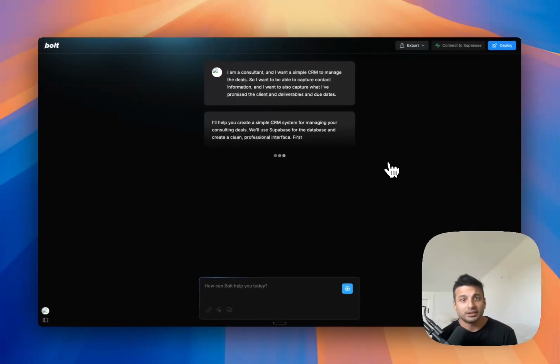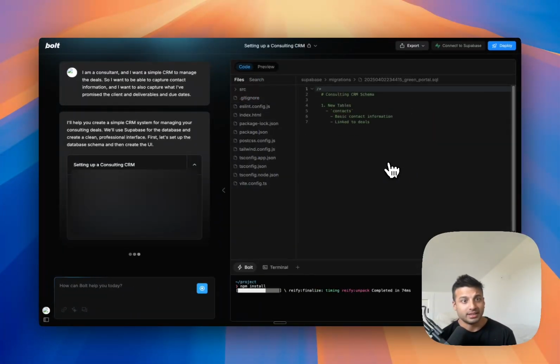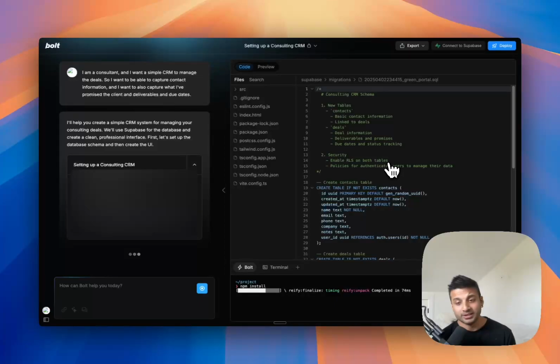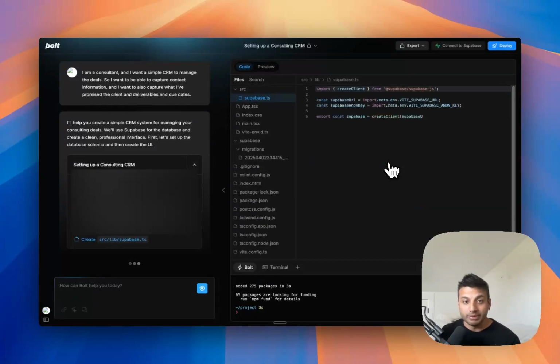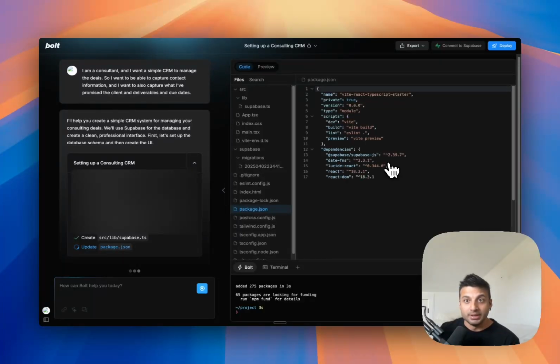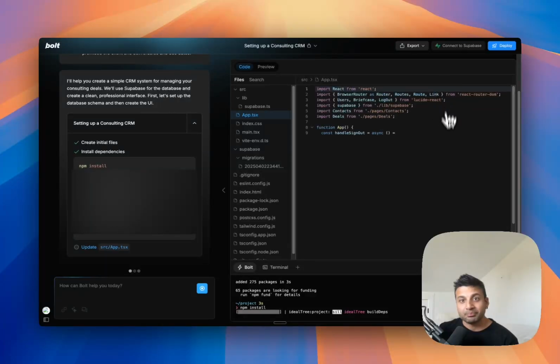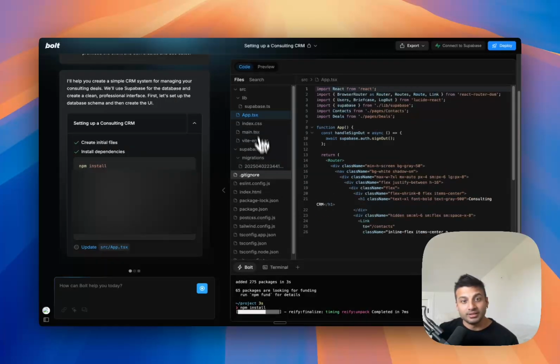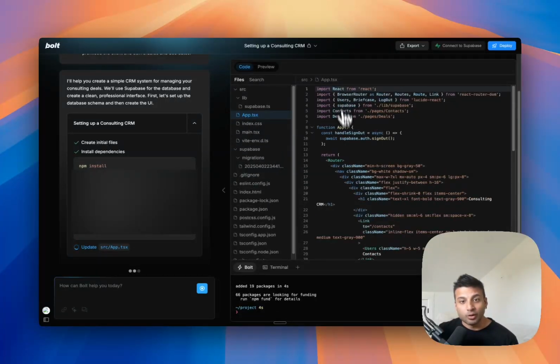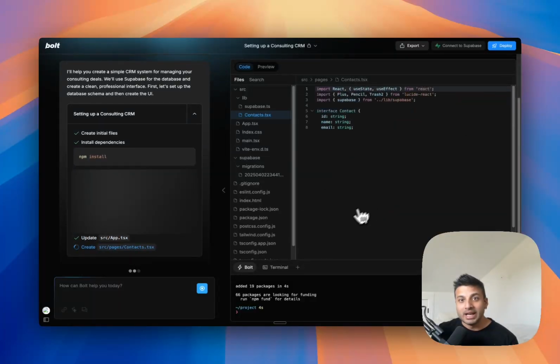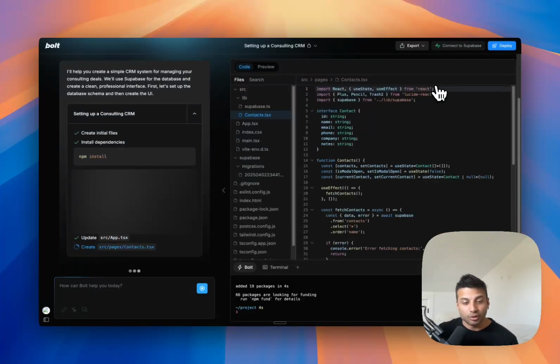So it starts out with the simple chat interface, and then again on the left-hand side you can see what it's doing. It's creating those initial coding files, installing dependencies. It's building a Supabase database, and setting up the database here. I haven't connected to the database yet, but once it builds out the files, and you can see all the file structure and the code over here, I will be able to connect my database so that it can store data. And then again, I can deploy much like I did with Lovable and Replit. So I'm going to pause here and we're going to come back and see how it does.